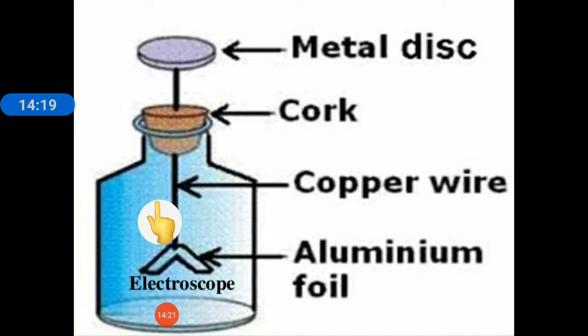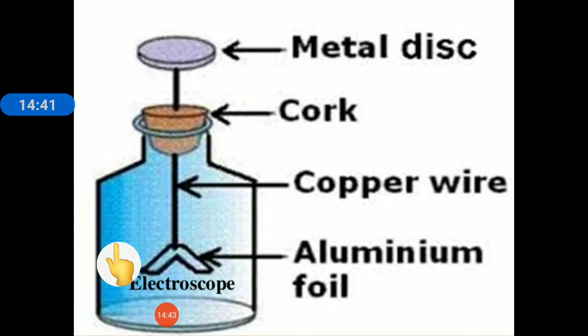Similarly, if we bring a negatively charged body to this metallic disc, the negative charge will transfer through the copper wire to these metallic leaves, and both the leaves will get negatively charged and they will repel each other. Okay. So this is an electroscope and it is used to detect small electric charges.